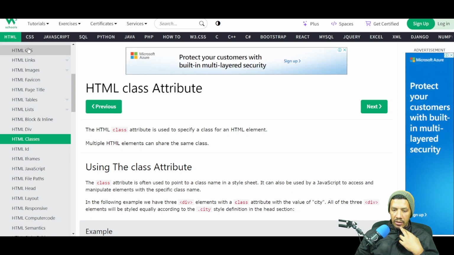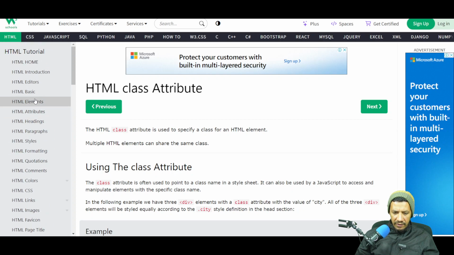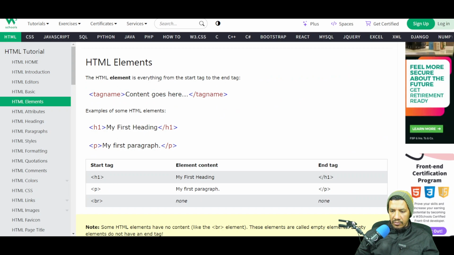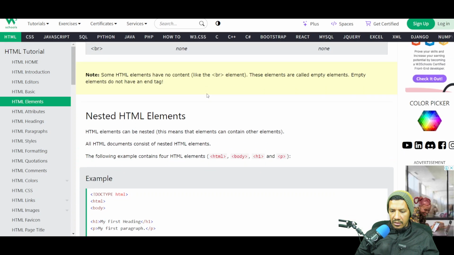So for example, you can see there's some similarity in all these elements over here. So they probably have a common class which is used to display them with a similar look and feel, with the same look and feel actually. But I want to see if there's something. Okay, yes, HTML elements. So here you can see the HTML element is everything from the start tag to the end tag.